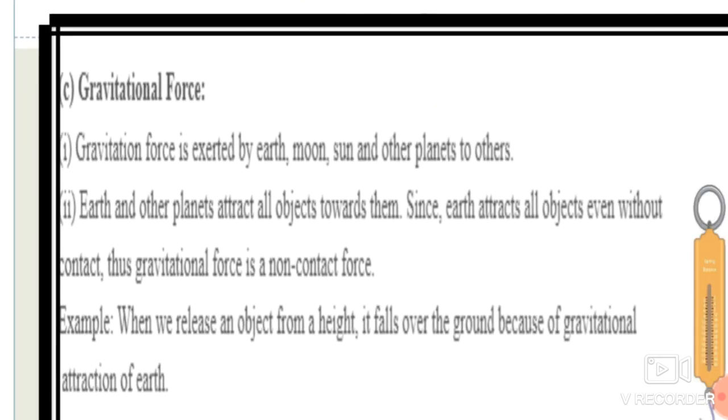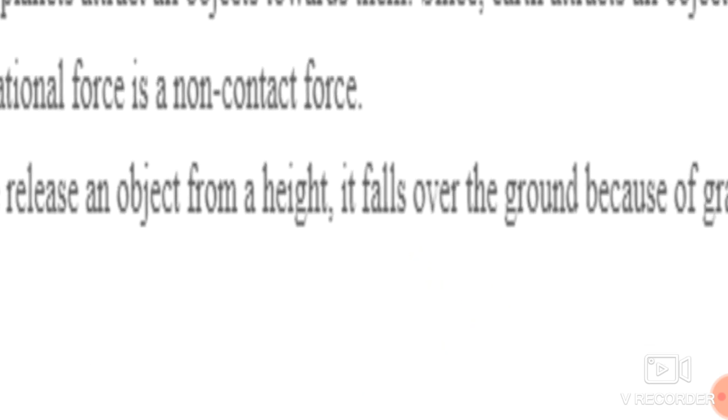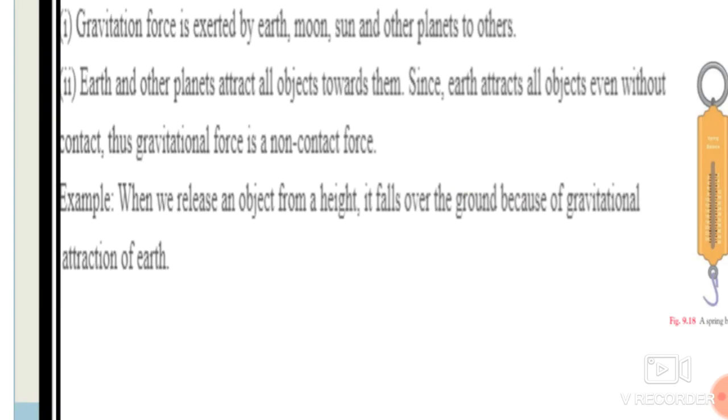For example, when we release an object from a height, it falls to the ground because of the gravitational attraction of the earth. So we all stay on the earth's surface because of this pull of gravitational force.